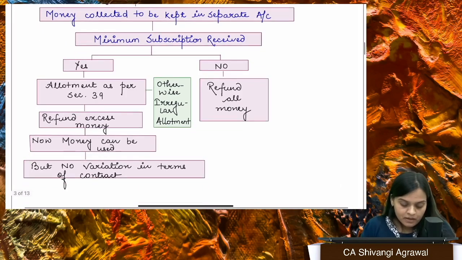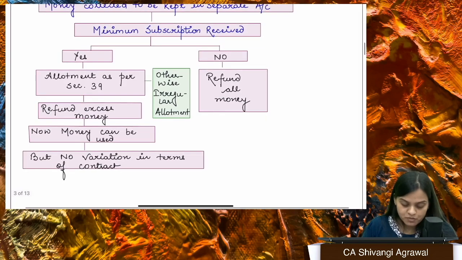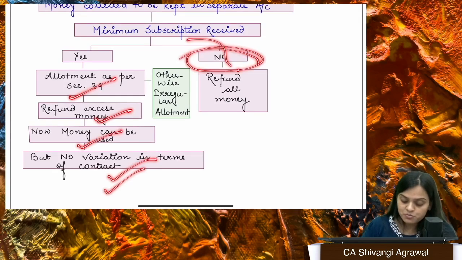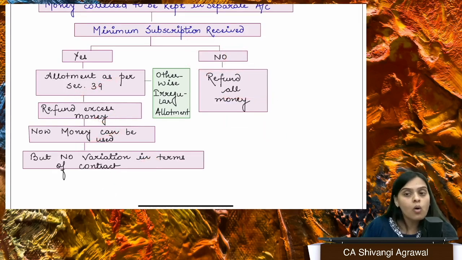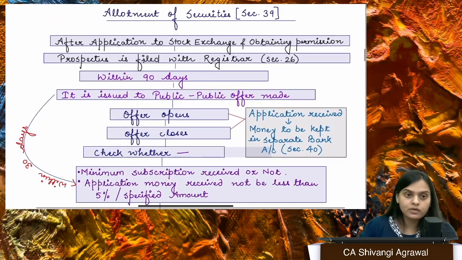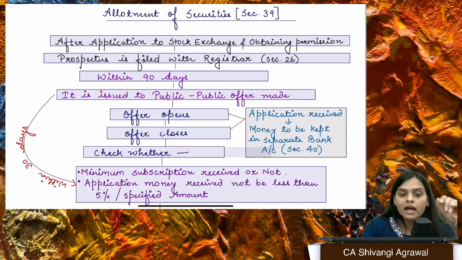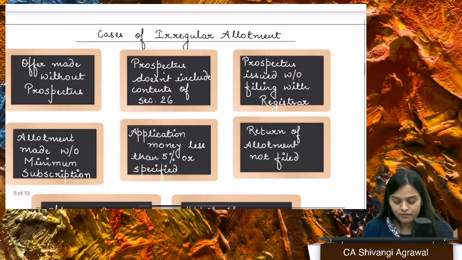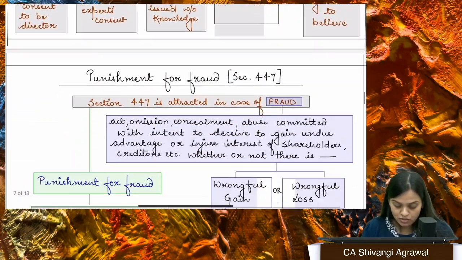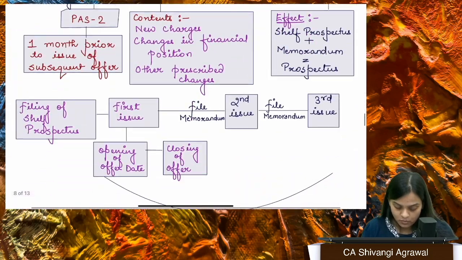Money collected is to be kept in a separate account. If minimum subscription is received, then allotment shall take place and you will refund excess money. Now the money can be used, but no variation in terms of contract. However, if minimum subscription is not received, you will refund all the money. Now, one by one, we are going to read it in detail. But before that, what do we mean by variation of terms of contract? Because as I said, there is not going to be any variation in terms of contract. Where is variation?